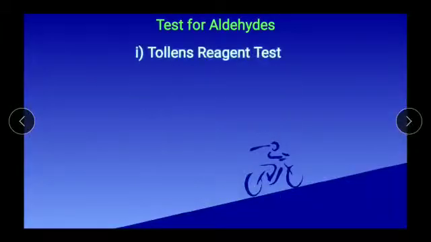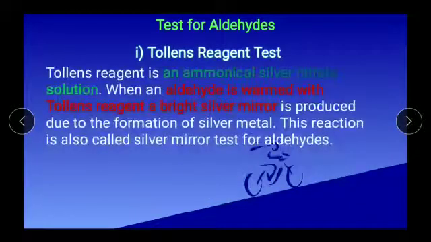Test for aldehydes. While doing organic salt analysis, we have to confirm the presence of functional groups like aldehyde, ketone, acid, and so on. For confirming this, we have to do some tests. For aldehyde, we confirm with tests like Tollens reagent, Fehling solution test, Benedict's solution test, and Schiff's reagent test. First we move to the Tollens reagent test.